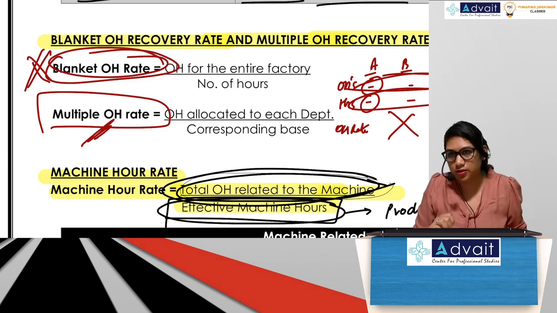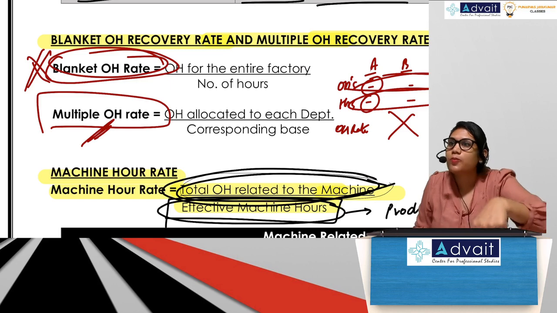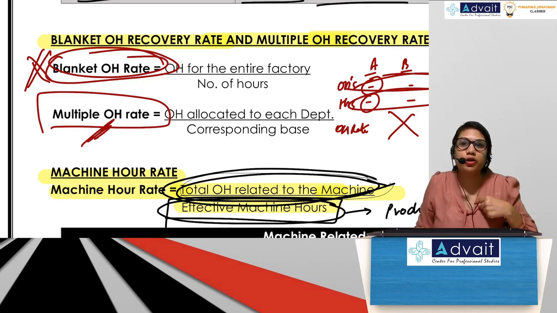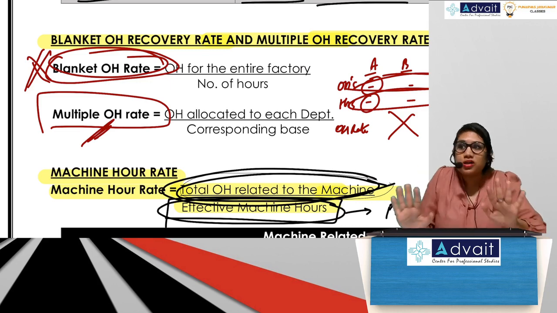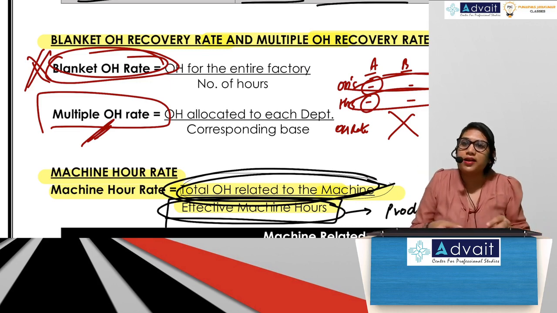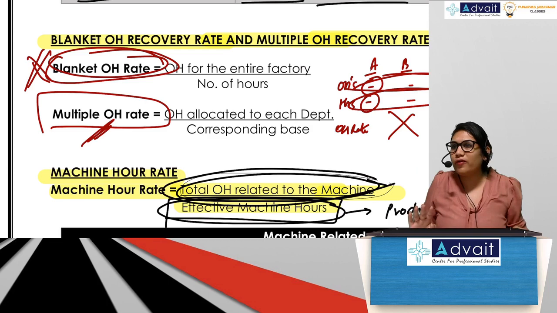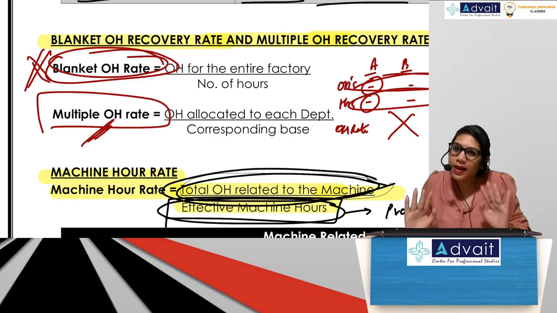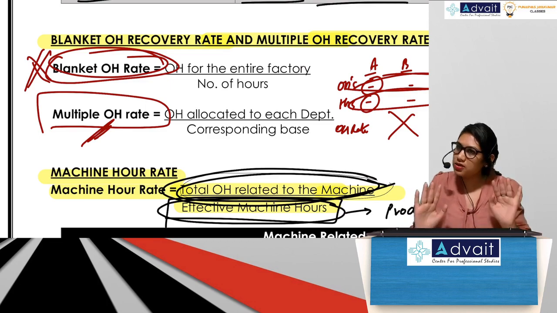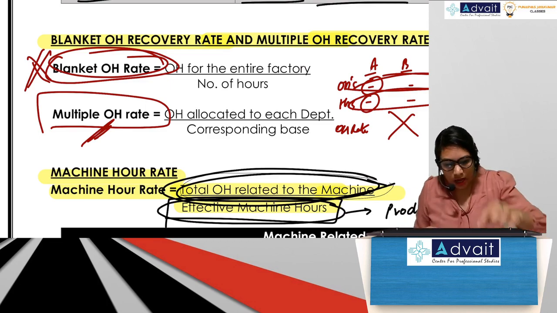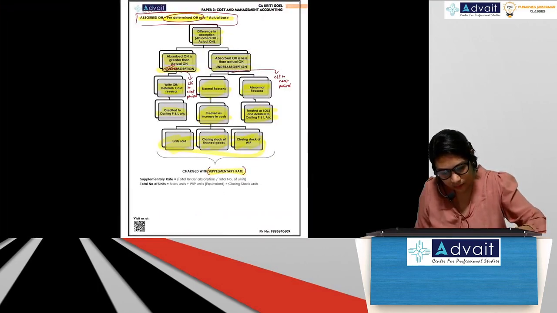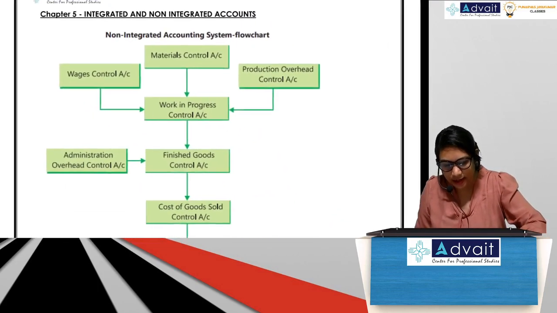So if they've said pick the mistake in this problem, then the mistake is that you should not calculate on blanket overhead but calculate on multiple. But if the problem is saying that the policy is only to use blanket overhead recovery rate, using this only you calculate total cost, then please use blanket overhead recovery rate. Is it okay, everybody? So now we'll move on to the next chapter, which is integrated and non-integrated accounts.